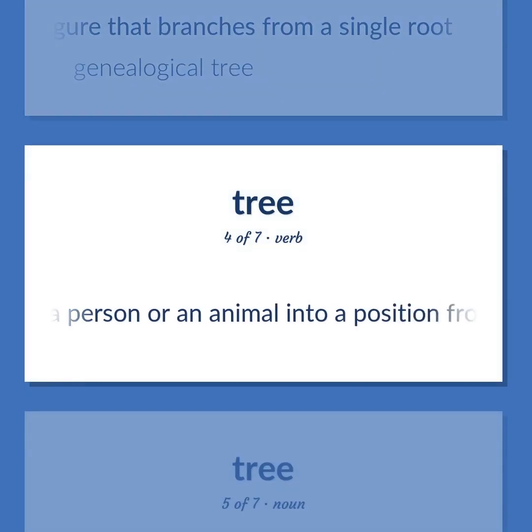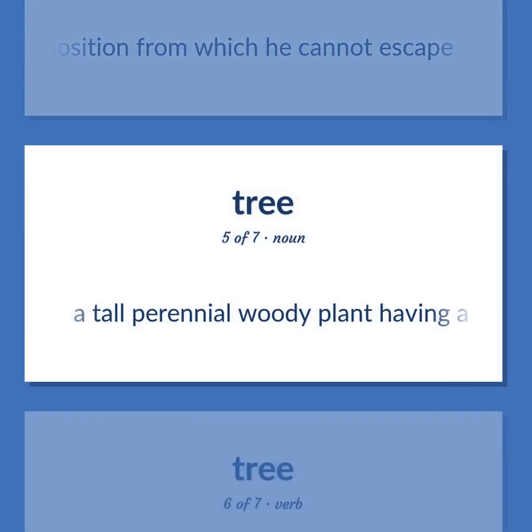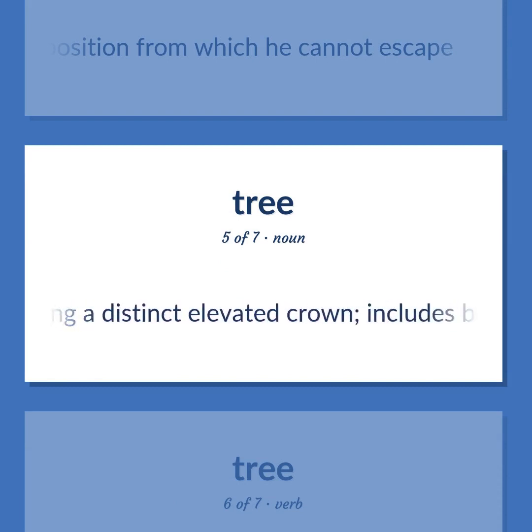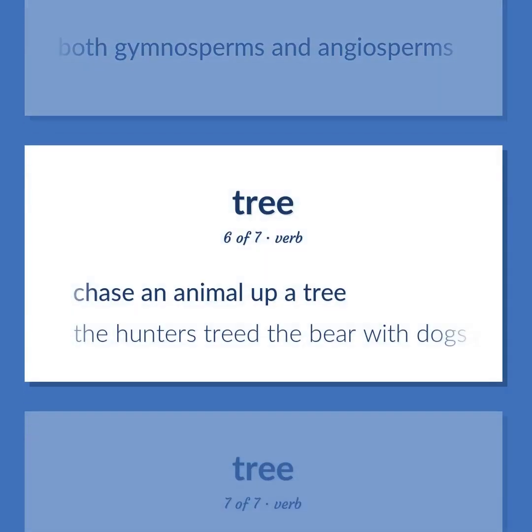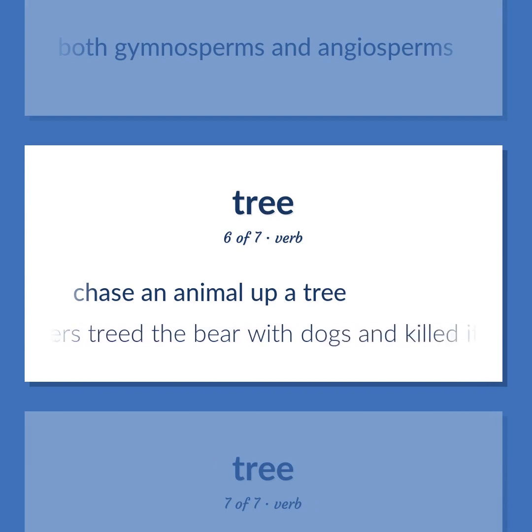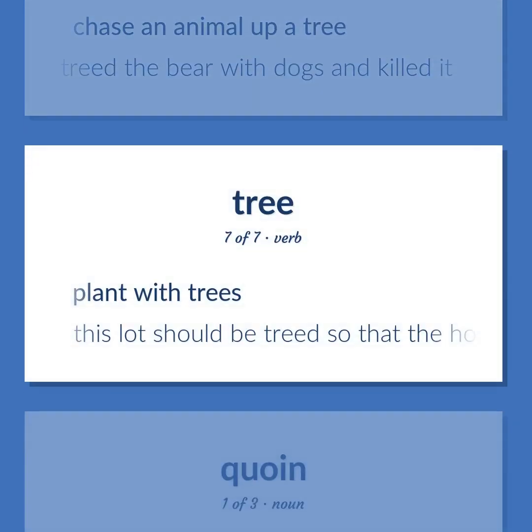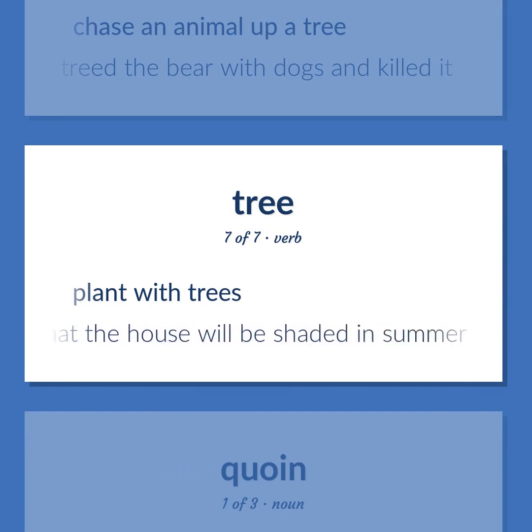Force a person or an animal into a position from which he cannot escape. A tall perennial woody plant having a main trunk and branches forming a distinct elevated crown. Includes both gymnosperms and angiosperms. Chase an animal up a tree. The hunters treed the bear with dogs and killed it. Plant with trees. This lot should be treed so that the house will be shaded in summer.